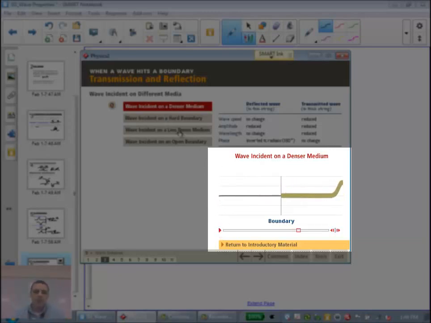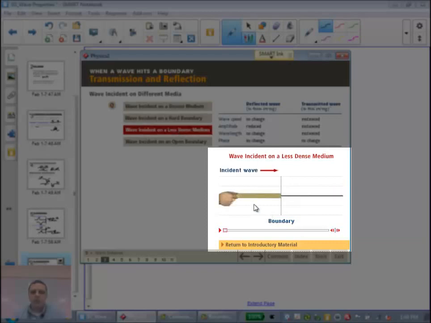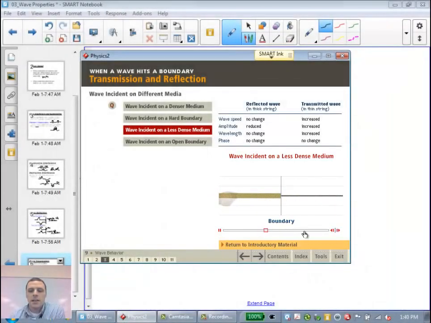Now we reverse the scenario and we go from more dense to less dense, so we have the wave in a heavy object and it goes to a light object, and we'll see different results. We'll see an amplitude grow, we'll see a wave speed increase, and then we'll see a same side reflection. There's an increase in amplitude, increase in wave speed, and then a small same side reflection. We'll see it one more time here. Watch the amplitude grow, the wave speed increase, and a small same side reflection.